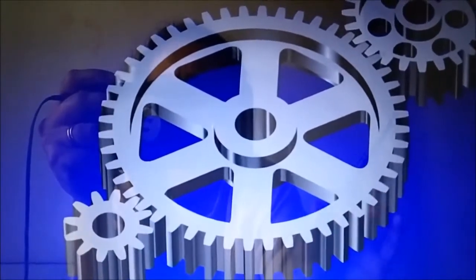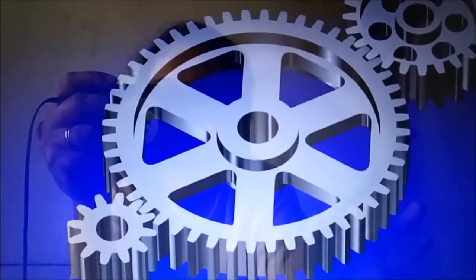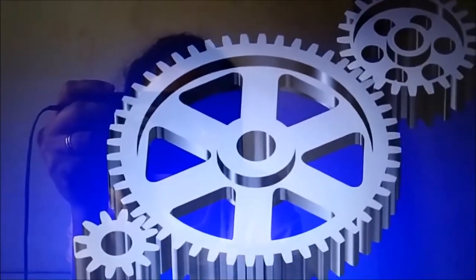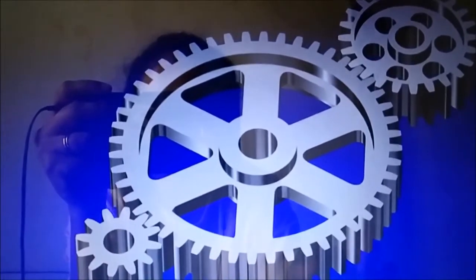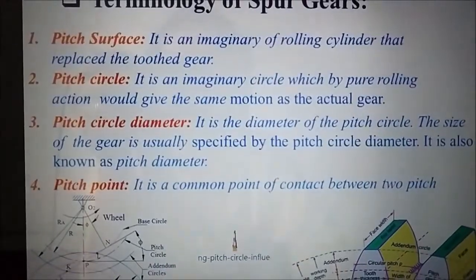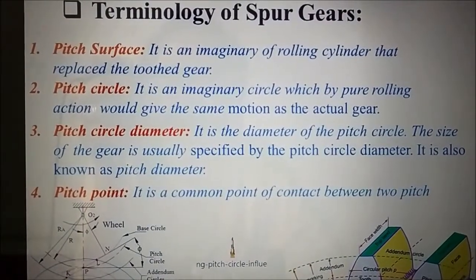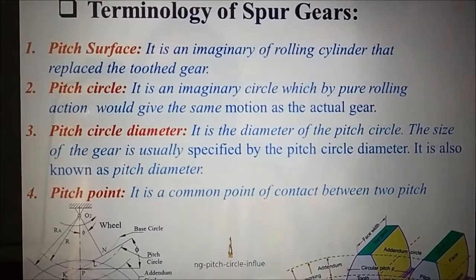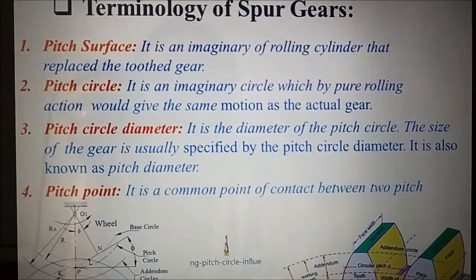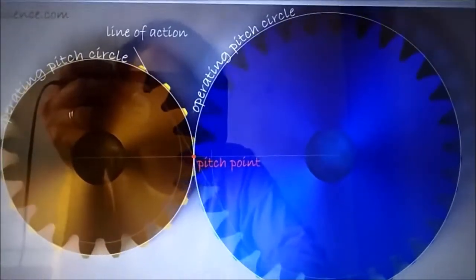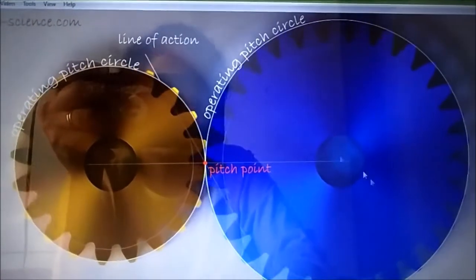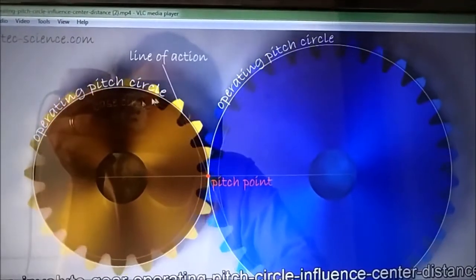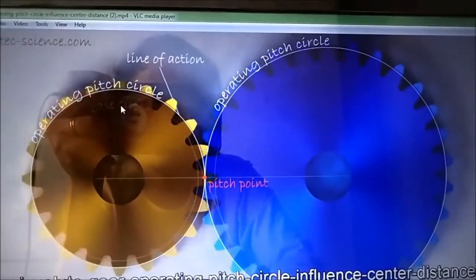Now in case of pitch cylinder, the normal section of the pitch surface is called the pitch circle. It is one of the simplest definitions of the pitch circle. When we cut this cylinder in the normal plane, then it becomes a pitch circle. But the other important definition is it is an imaginary circle which by pure rolling action would give the same motion as the actual gear. See in this video, here the white circle represents the pitch circle.